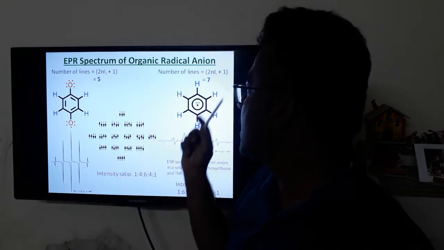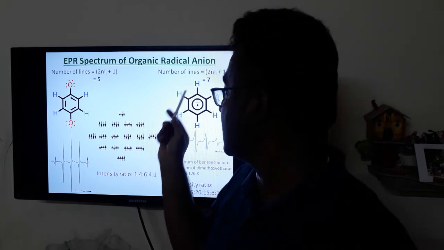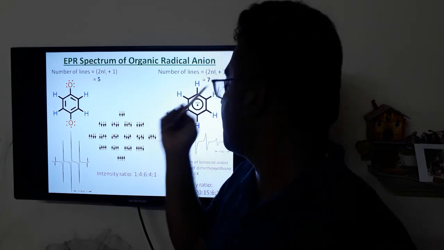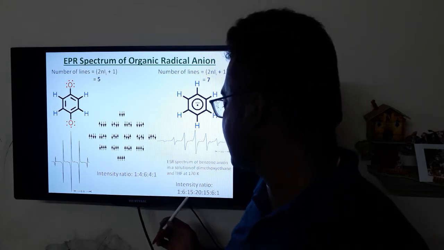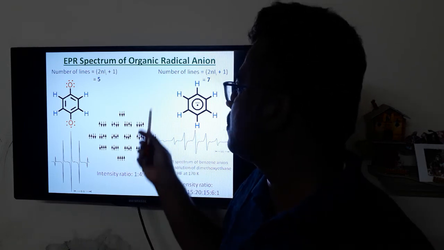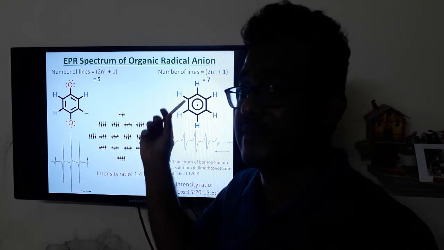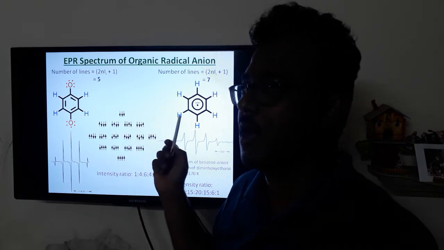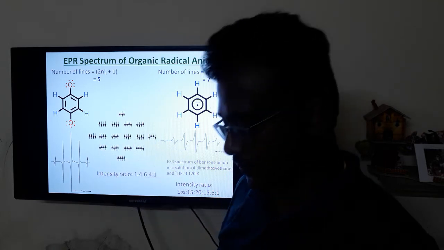The next one is the benzene radical anion. Again, a single unpaired electron can interact with 6 equivalent hydrogen nuclei to get 7 equally spaced peaks with, again, one A value. The intensity can be obtained by Pascal's triangle, or you can work out the possible orientations of the 6 nuclei. You will get 7 levels, and then you have to count the number of possible orientations to get the intensity ratio.